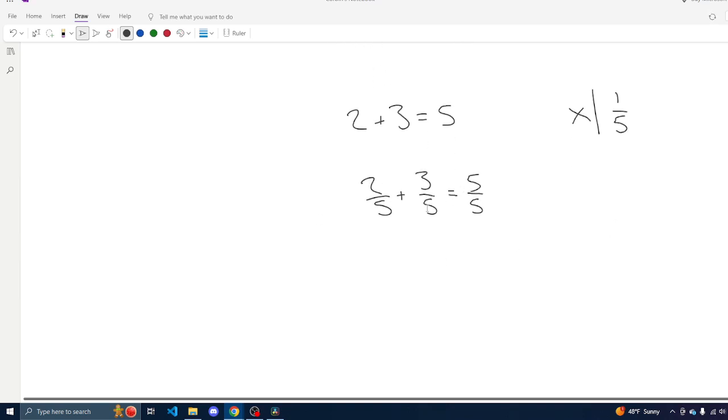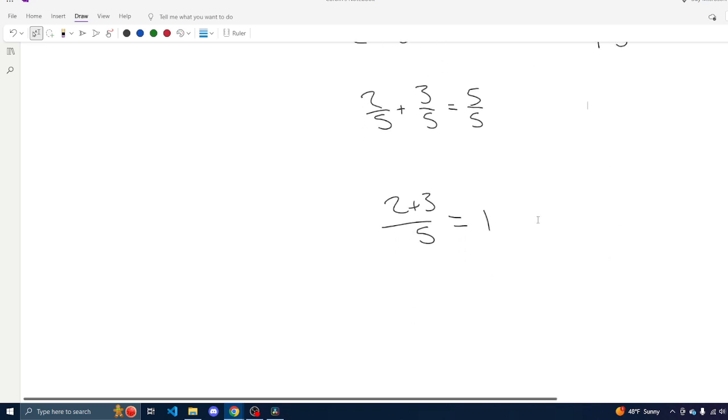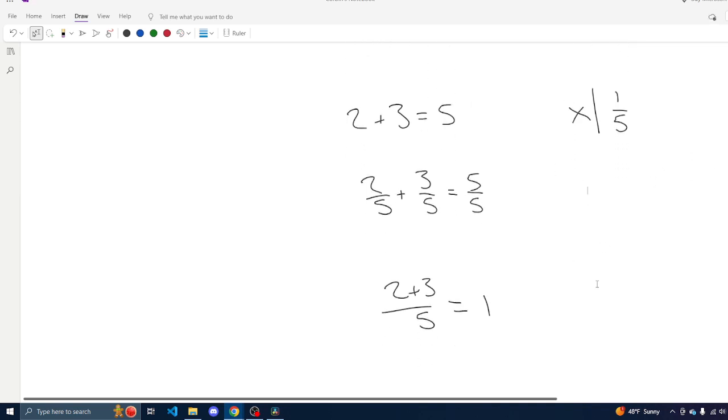And now we can go ahead and combine like terms and simplify. So this would be 2 plus 3 over 5. Since they share a common denominator, we're allowed to put them under the same denominator. And then 5 divided by 5 is 1. However, most of the time we're probably going to skip this step here and go straight to this step. And the entire reason why we write this in the first place is for clarity, because sometimes it can be kind of hard to see what a person has done to manipulate the equation, and we're just going to skip straight here afterwards. And this helps teachers keep track of what has been done to the equation.